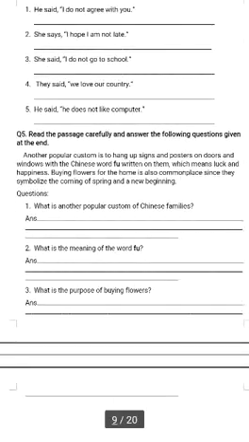Now look at question number 5. Question number 5 is read the passage carefully and answer the following questions at the end. This passage is from your chapter number 2. You have to read this passage carefully, and you have to answer the following question: what is another popular custom of Chinese families?